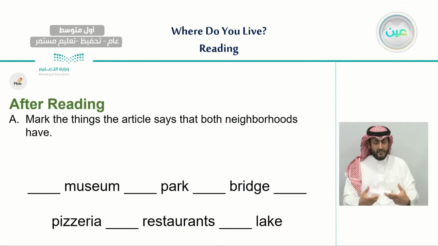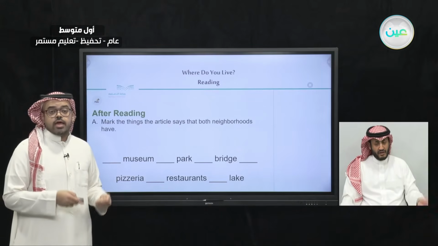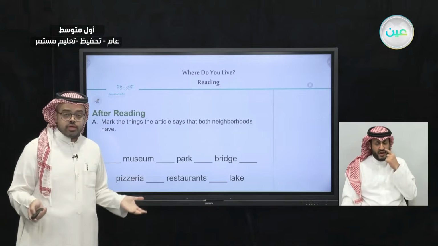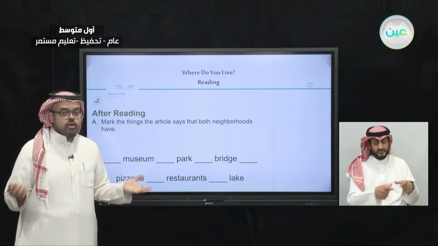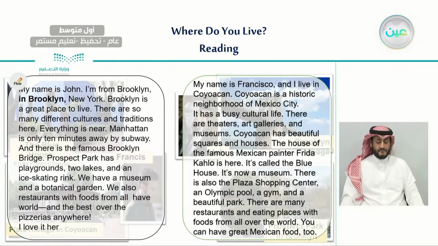Okay, so let's now go back to the text and try to find out the things that both neighborhoods have. So here we have the two texts again. So let's try to find the similarities between them, the places that they share, okay? So what do you think? What is the place that was mentioned in both texts? What do you think?